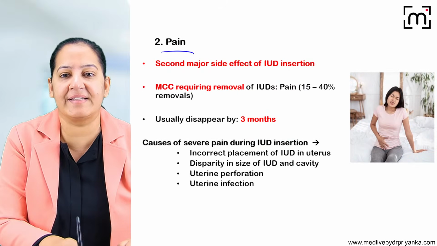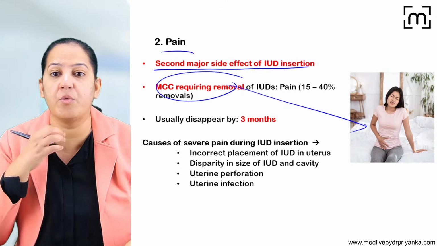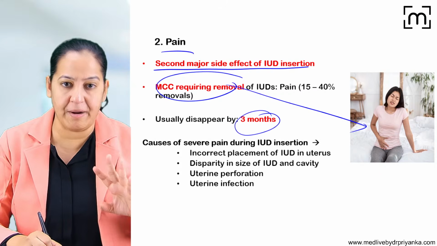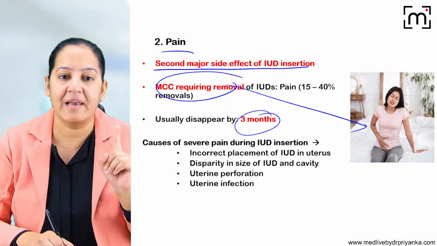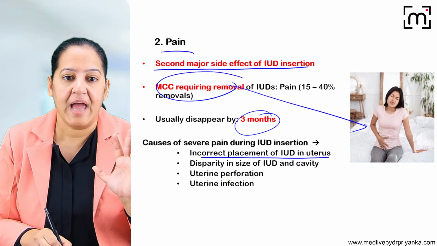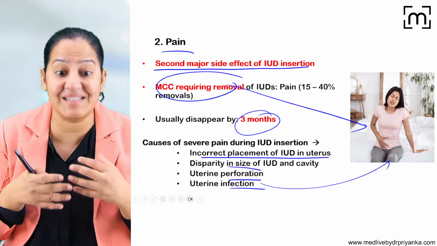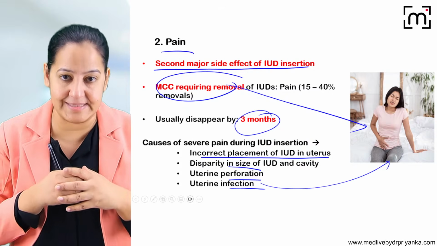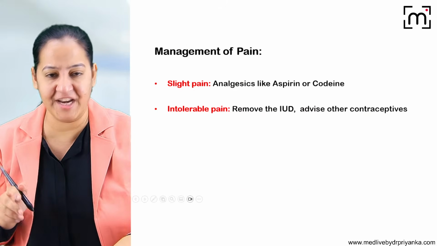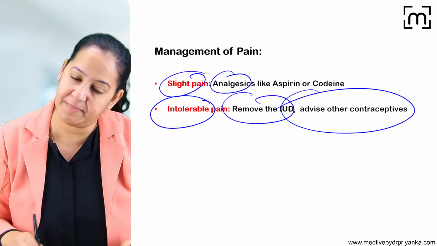The second most common side effect is severe pelvic pain. Second most, but this is the most common side effect which requires removal. But usually it will disappear by its own by 2 to 3 months. But sometimes it is very severe, like in case of incorrect placement of the IUCD in the uterus, the size is disproportionate, and perforation is there, or certain infection happens while inserting, you have not taken care of the aseptic precautions, and infection is occurring, so the pain can be severe. In that case, you have to remove it. Okay. Management of the pain: if it is slight, give analgesic. If it is intolerable, remove it and advise some other contraceptive.